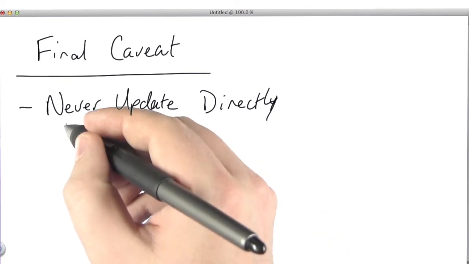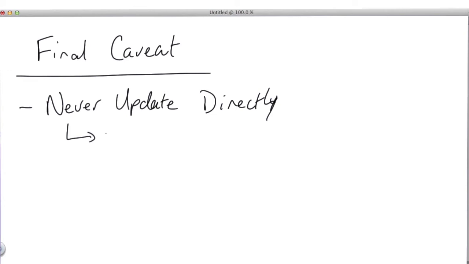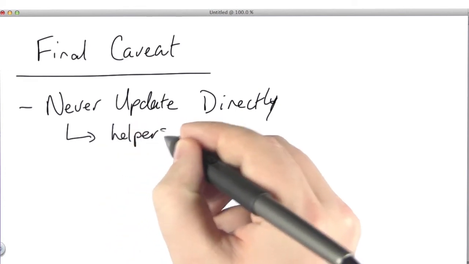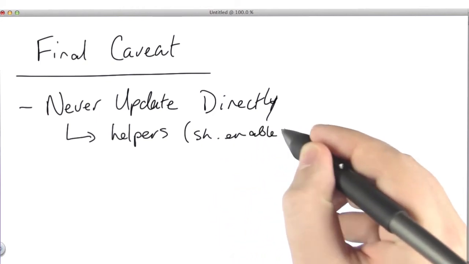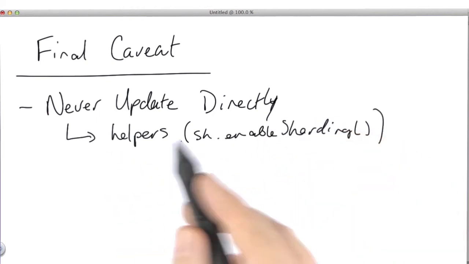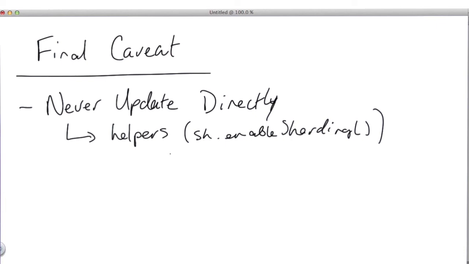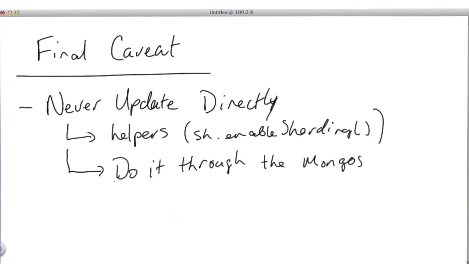For any of the normal operations that you're supposed to have update the database, there will be helpers such as sh.enableSharding that we ran earlier on. Those are what you should be using to make changes to the config database. If there is something that you need to change on the config database itself, always do it through the MongoS. The reason for that is the MongoS knows how to talk to the config databases in the correct way to make sure that the 2-phase commit protocol we mentioned earlier actually occurs, that they're all kept in sync, and that if it fails, it won't actually do the write.